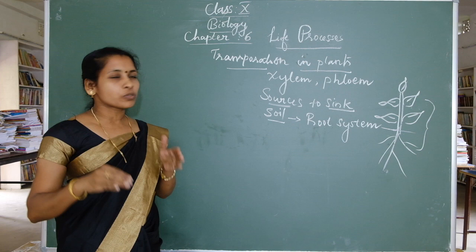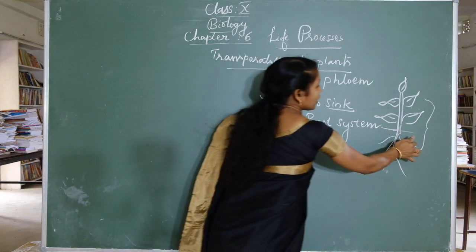The diffusion process is enough, and the substances move from here to here.